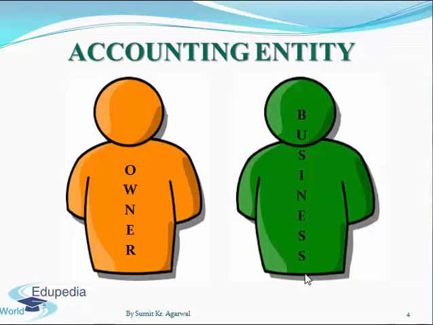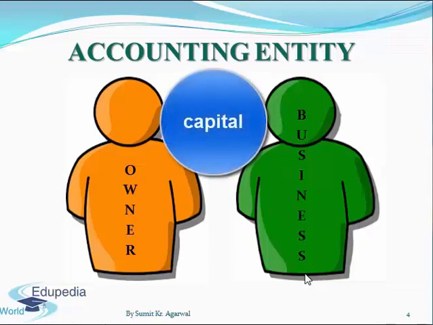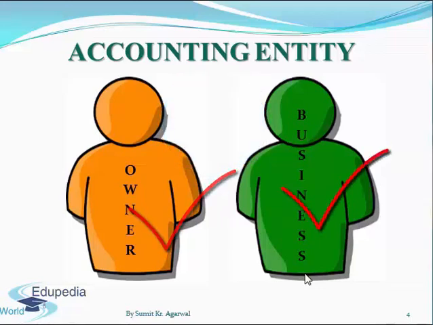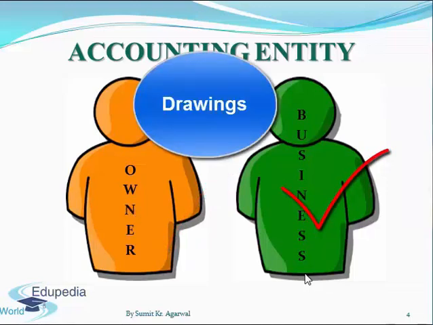For example, if an individual is running a business as a single owner and he puts money into the business, this money is treated as capital taken from the owner, and whatever money is drawn from the business by the owner is recorded as drawings made by the owner.